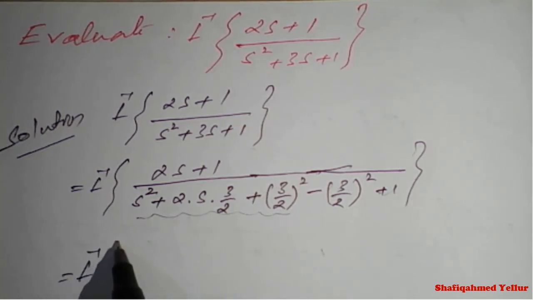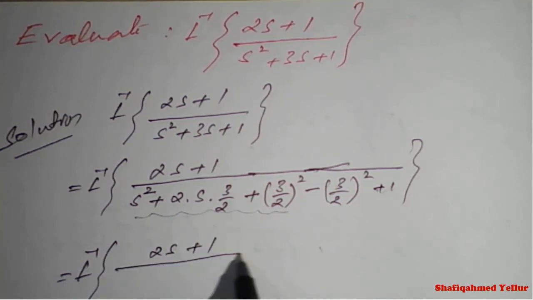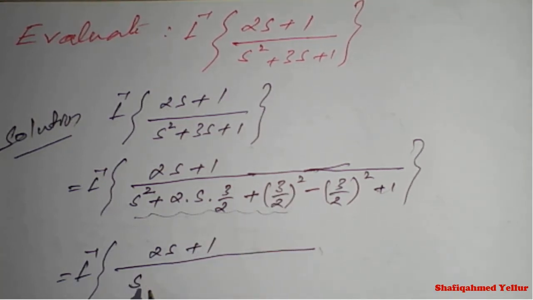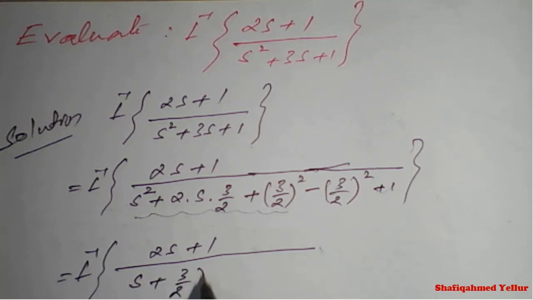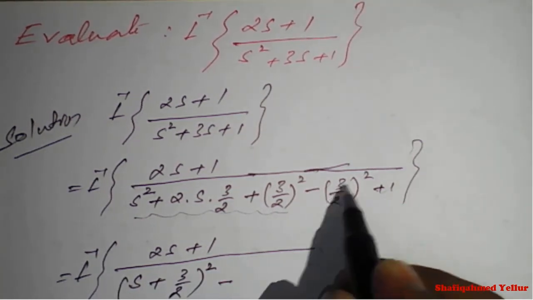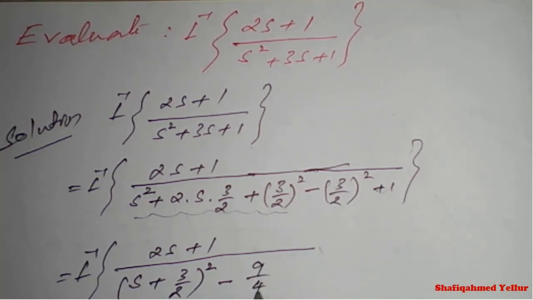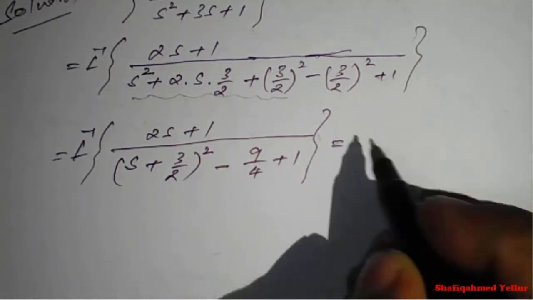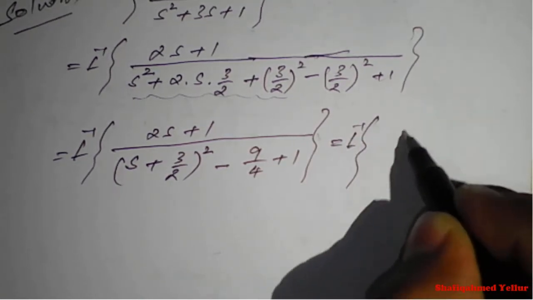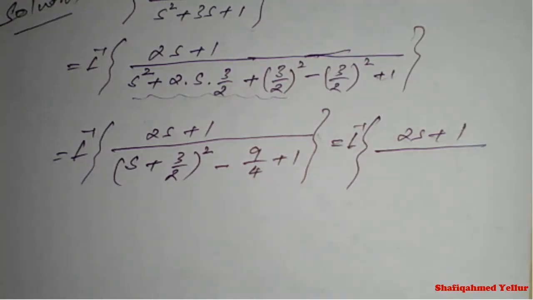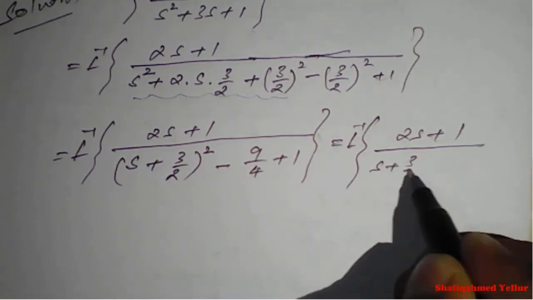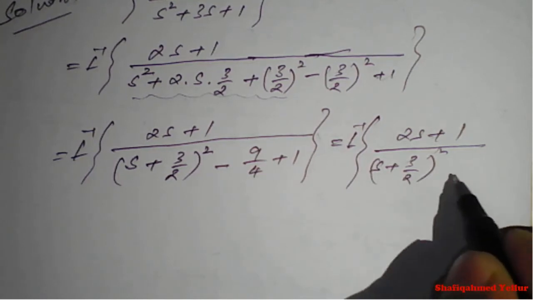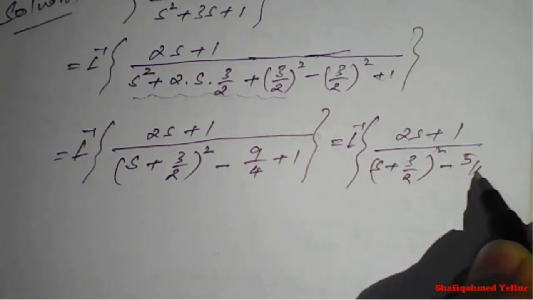The expression is the Laplace inverse of 2s plus 1 divided by s square plus 3s plus 1, which is nothing but s plus 3 by 2 whole square, here minus 3 by 2 whole square will become minus 9 by 4 plus 1, so the Laplace inverse of 2s plus 1 divided by s plus 3 upon 2 whole square as it is, minus 9 by 4 plus 1, which on simplification will be minus 5 upon 4.